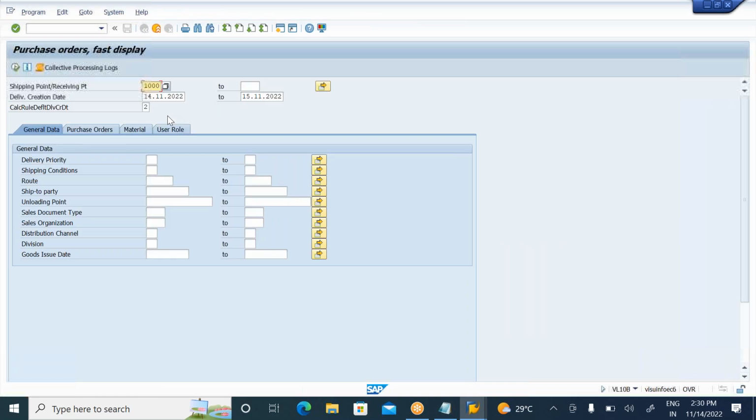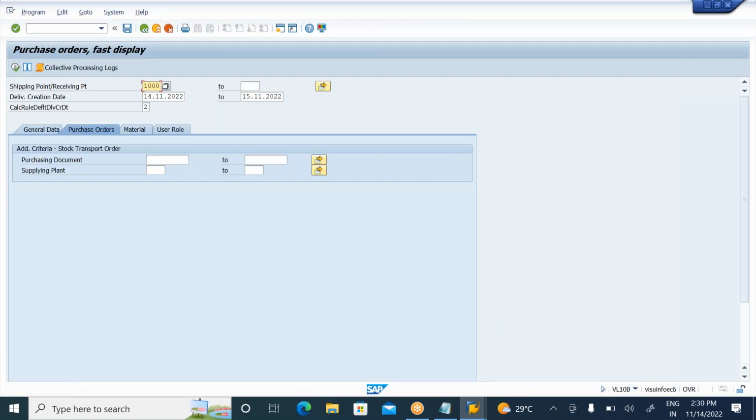Go to VL10B. In VL10B, go to purchase order and enter the PO number. This is my PO number. But actually in a real system, we need not remove it. But in the training system, why are we removing it? Because today itself we are doing shipping activities, loading activities, transport activities. So all this is possible. But in real time, we need not remove it.